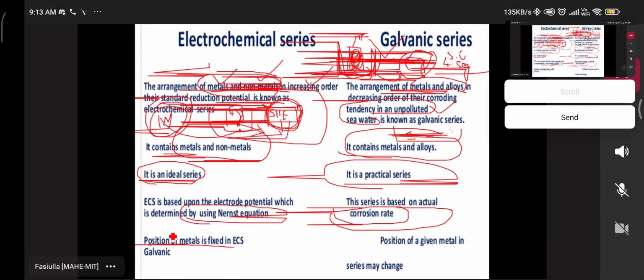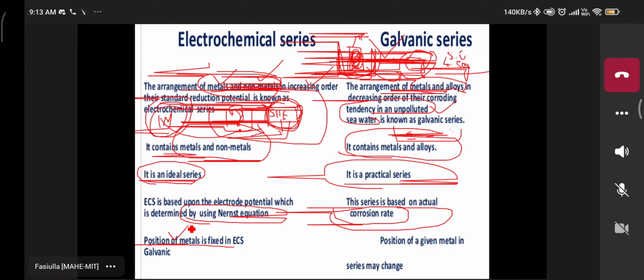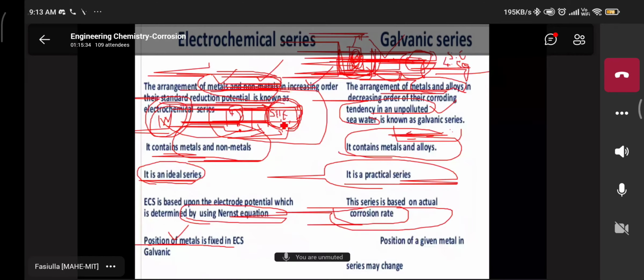The position of the metal is fixed, no changes. For the unknown metal, you can take the SHE or any other type of metal, or you can use a secondary reference electrode. Which one is the secondary reference electrode? Calomel electrode. Yes, very good. Calomel electrode, glass electrode.